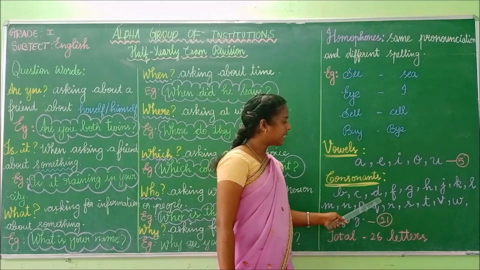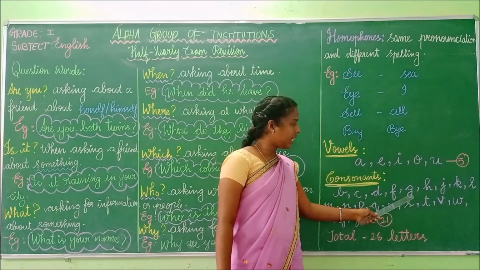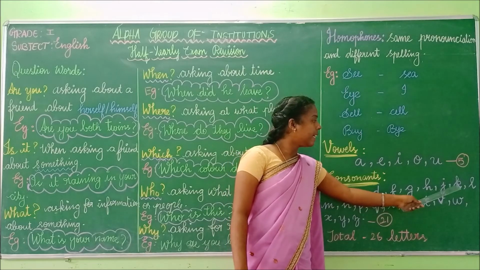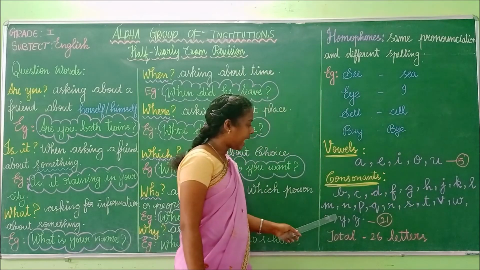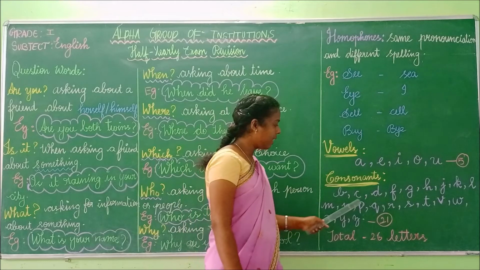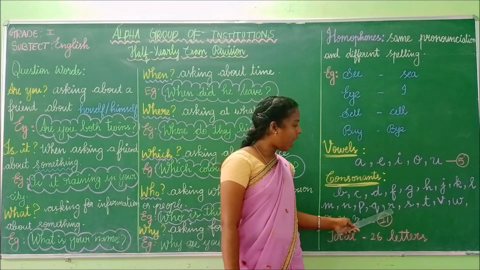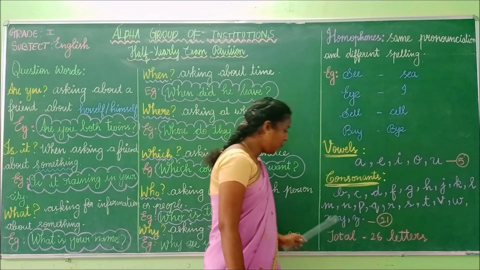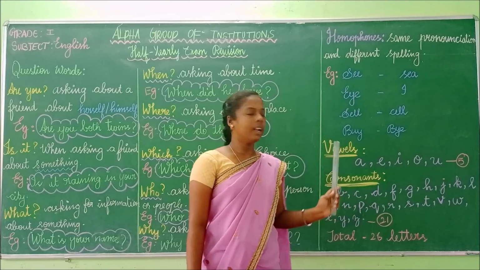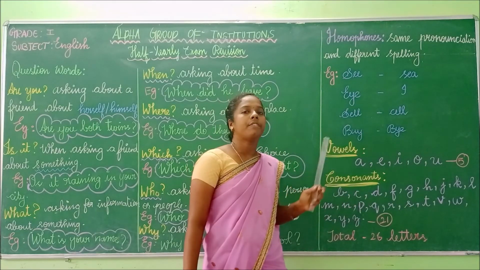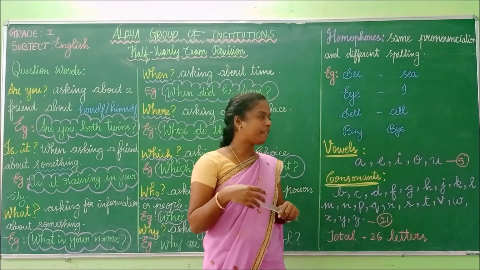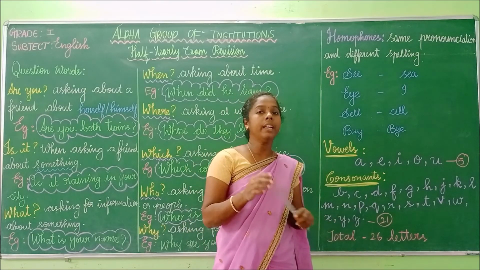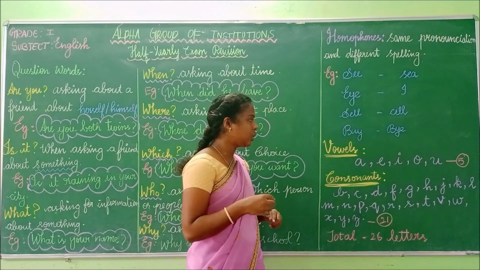B, C, D, F, G, H, J, K, L, M, N, P, Q, R, S, T, V, W, X, Y, Z are consonants. So there are 5 vowels in the English alphabet. There are 21 consonants in the English alphabet.